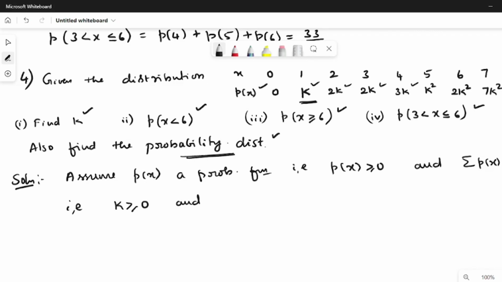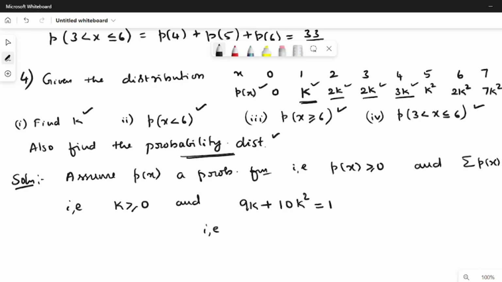And summation p(x), that means k plus k plus 3k plus 2k plus 2k, so 5k, 8k plus 9k, plus k square plus 2k square plus 7k square, 10k square equal to 1.